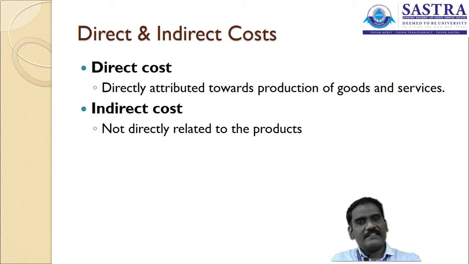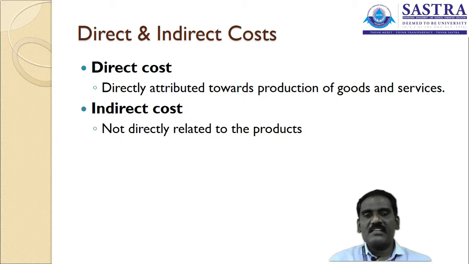What are direct and indirect costs? Direct costs are directly attributed towards the production of goods and services, which we call direct cost. It is like factory cost, purchasing of material, payment of wages. Likewise, the kinds of expenses that happen towards the manufacturing of goods or services.